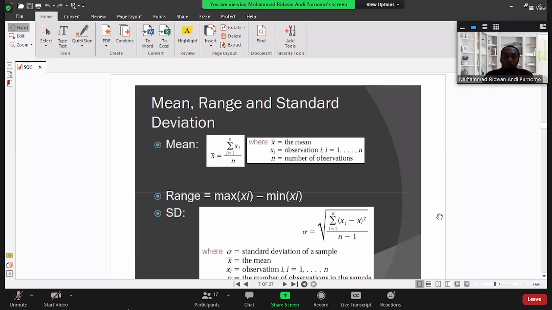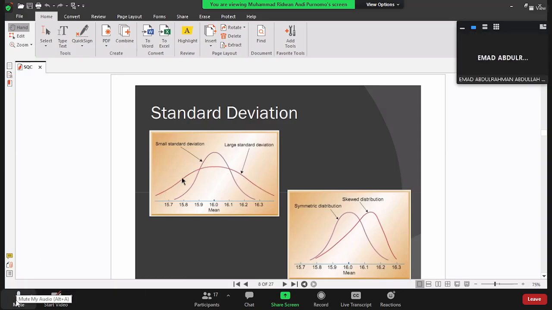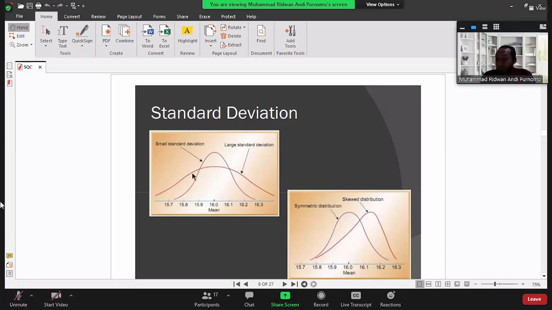Now, why do we need to consider standard deviation? If the standard deviation of the data is like this, can you see my cursor? I am explaining using my cursor. When the standard deviation is very large like this, it means the variation of the product is very high.